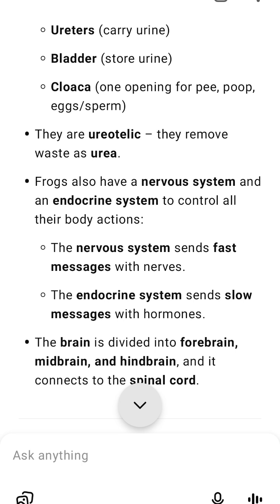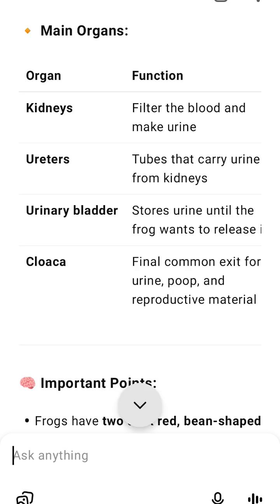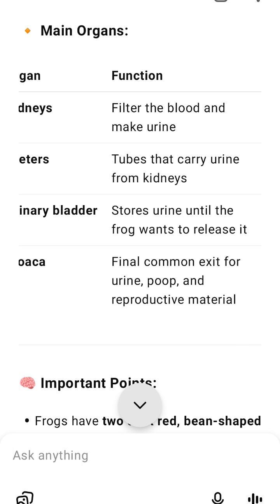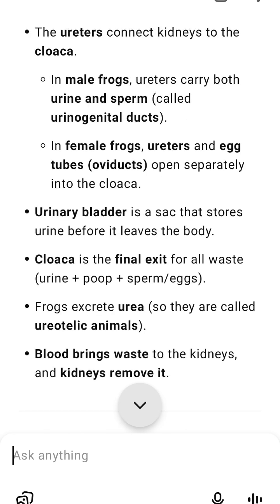Brain is divided into 3 parts. Forebrain: olfactory lobes, cerebral hemispheres, diencephalon, controls smell, thinking, control of senses. Midbrain: optic lobes, controls vision, eyes. Hindbrain: cerebellum, medulla oblongata, controls balance, heartbeat, breathing.